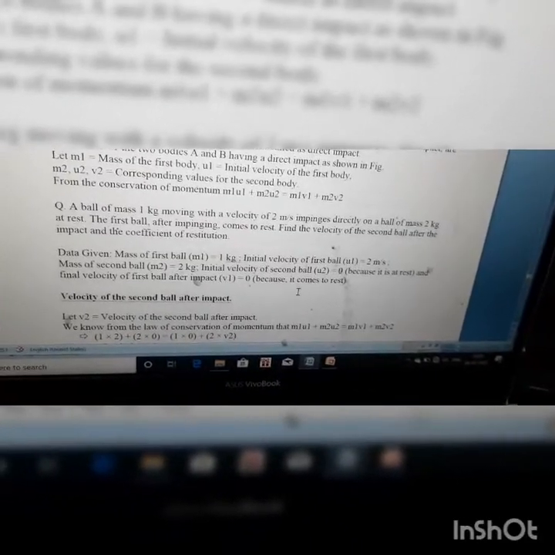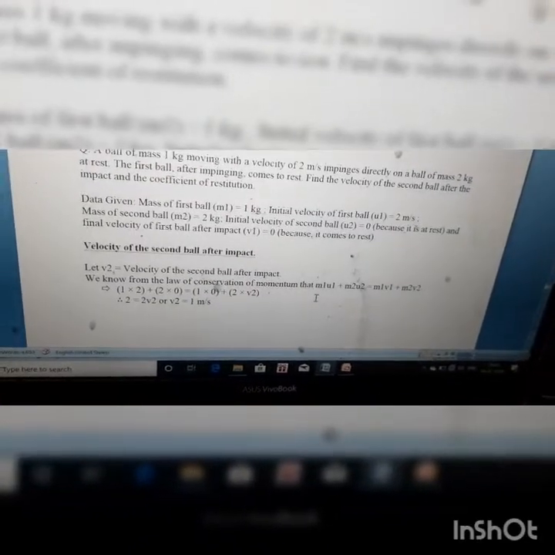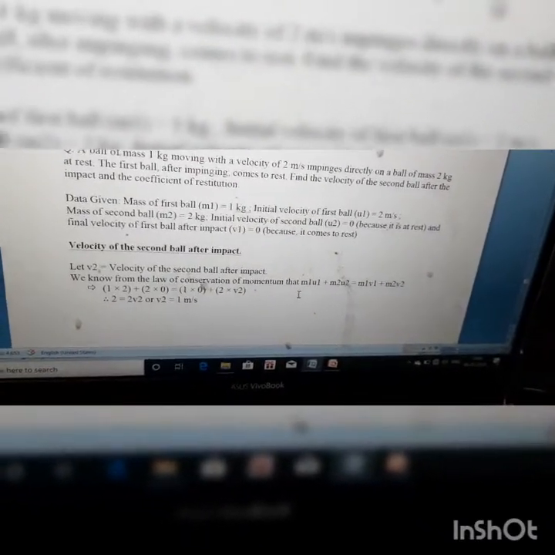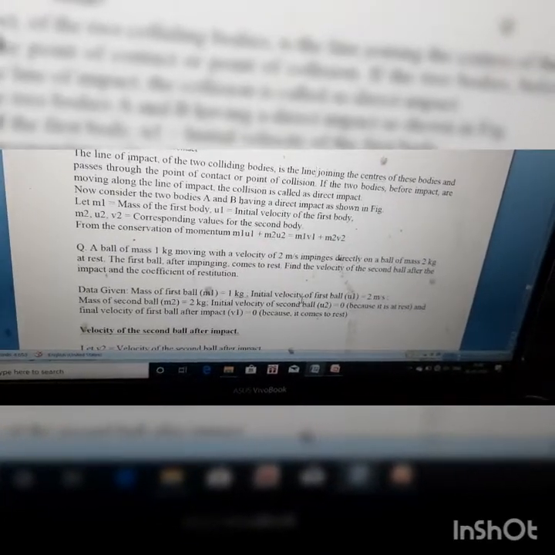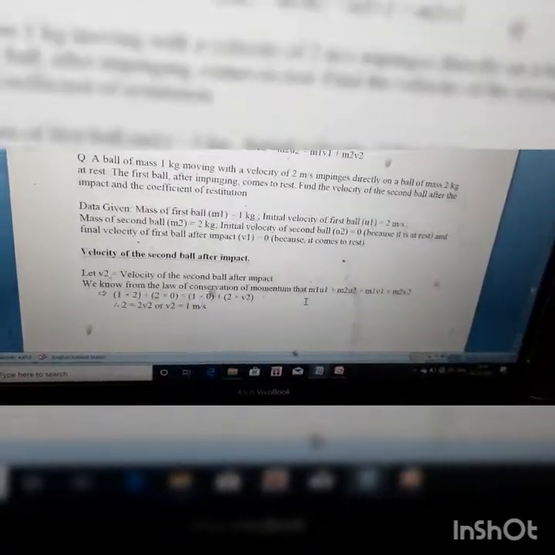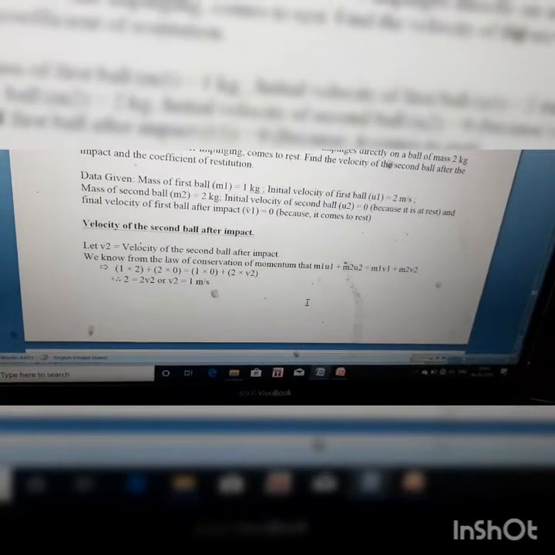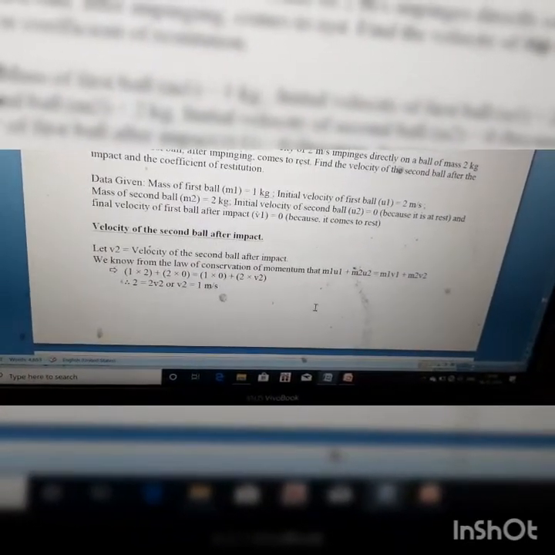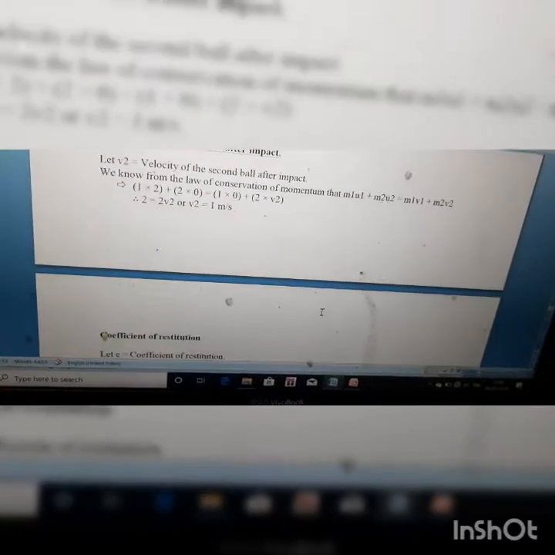So we know that total momentum will be conserved. So m1 u1 plus m2 u2 equal to m1 v1 plus m2 v2. So after putting these values, we will get the final velocity value as 1 meter per second.